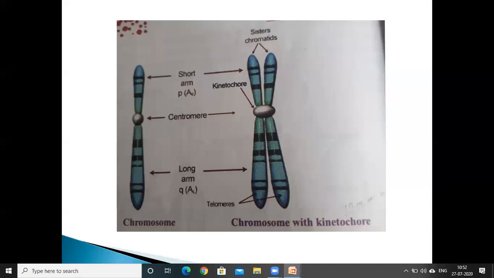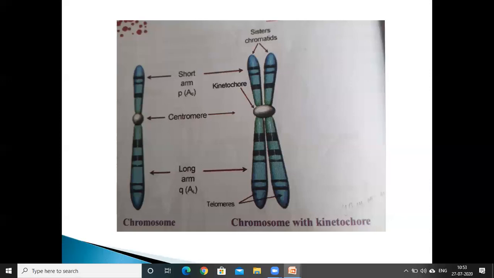NOR means nucleolar organizer region. That means at the secondary constriction, the nucleolus organization takes place. That's why this secondary constriction is called the nucleolar organizer region.